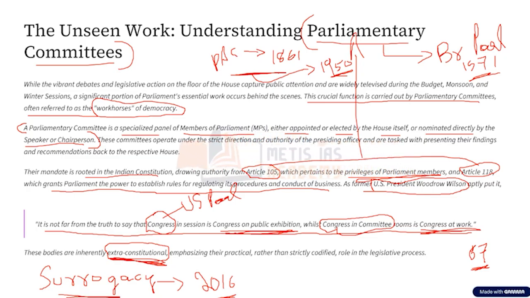So when this bill was referred to the parliamentary committee, it included only those members who had an idea about surrogacy. This committee called upon stakeholders, including the National Commission for Women, government officials, and different doctors, for a better understanding of the different issues arising out of surrogacy before finalizing a report and submitting it to the parliament. So this is how the parliamentary committees do their work.